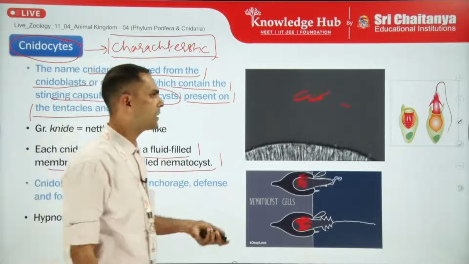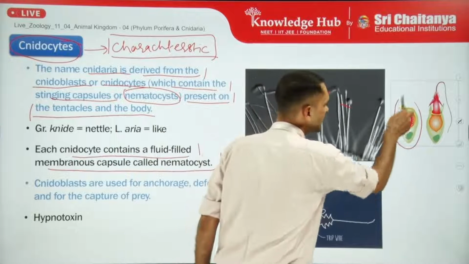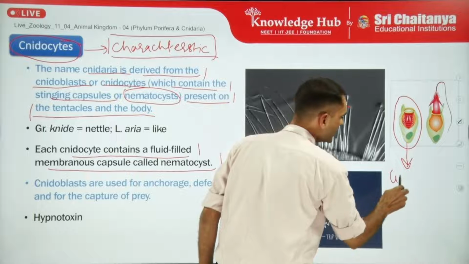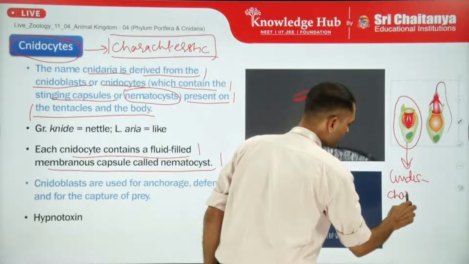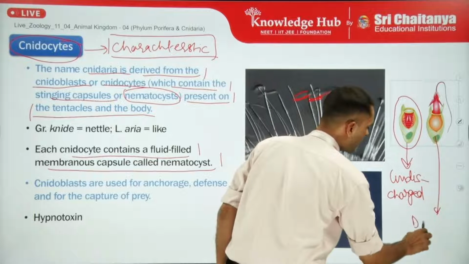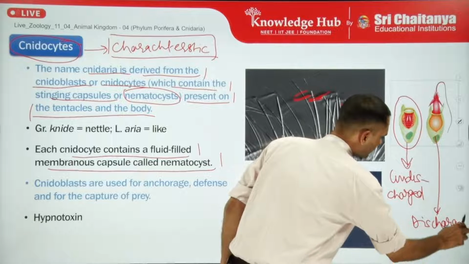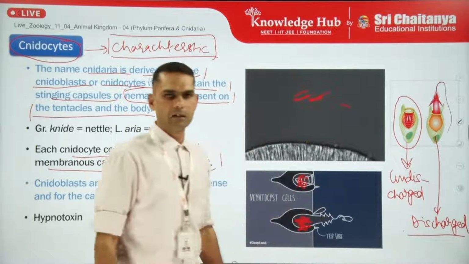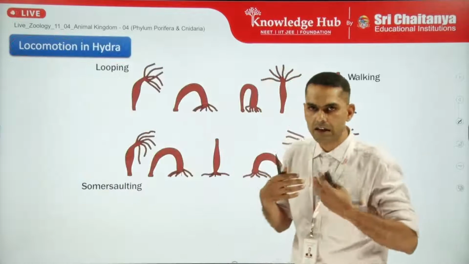So this is how the cnidoblast gets discharged. This figure is an example of an undischarged cnidoblast, and the adjacent one is the discharged cnidoblast. This is how the cnidoblast releases its inner content.